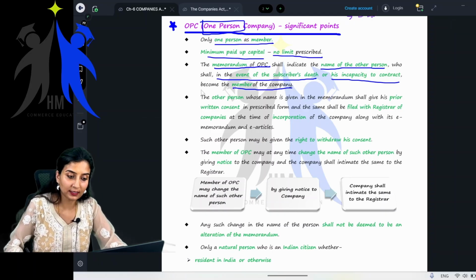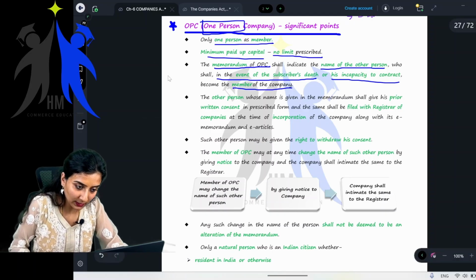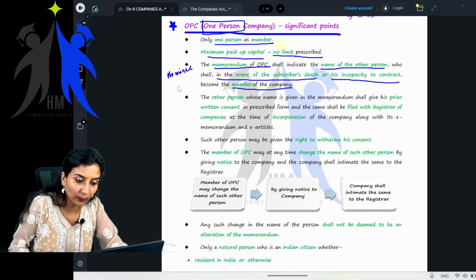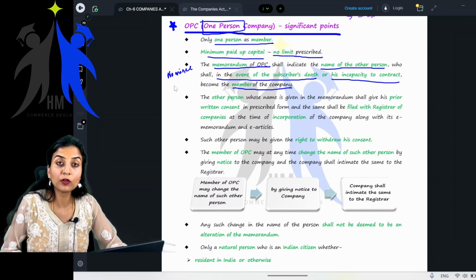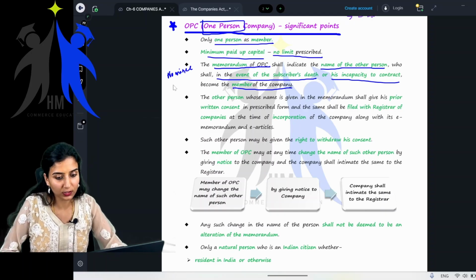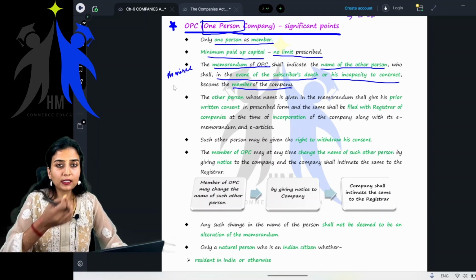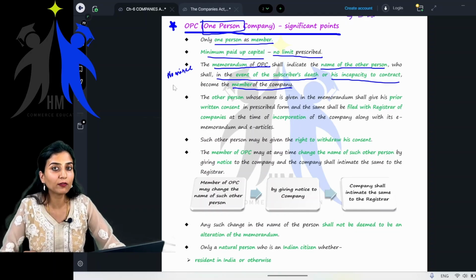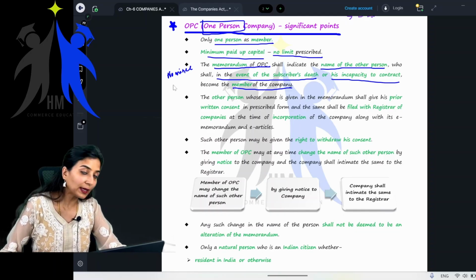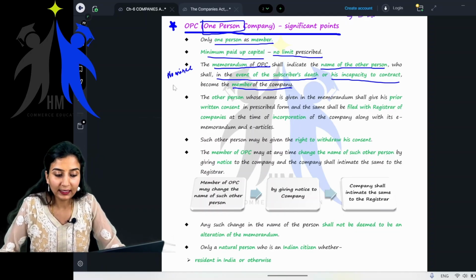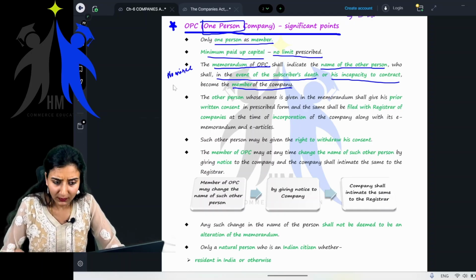Ma'am, what does this mean? See children, this is basically talking about the nominee. So in the memorandum of association, ma'am, what is the memorandum of association? We will learn in the coming classes. This is basically a document of the company wherein you have all the clauses like name clause, object clause, capital clause, etc. for normal companies.